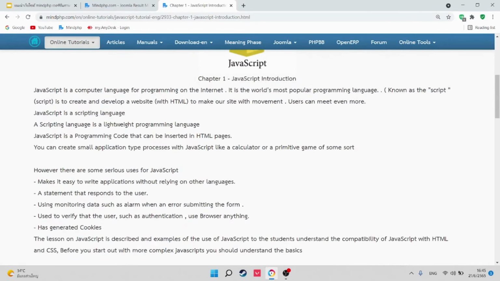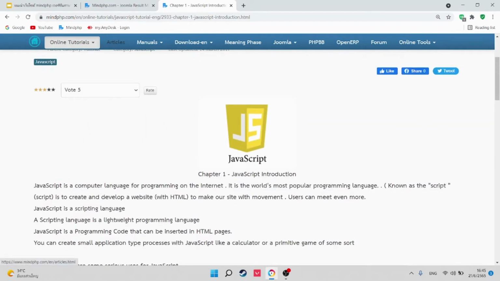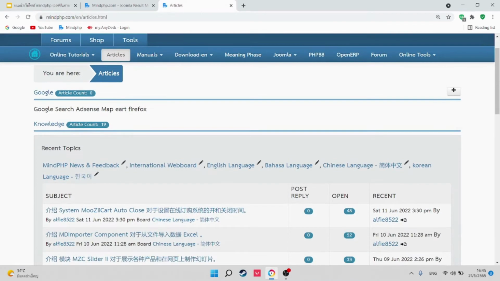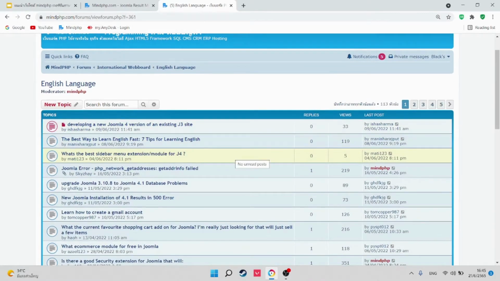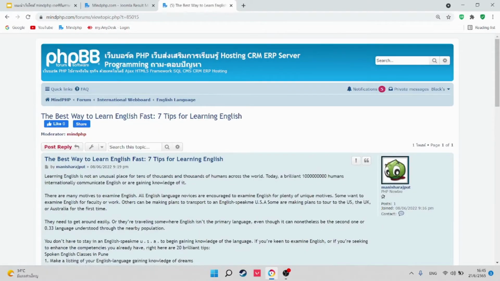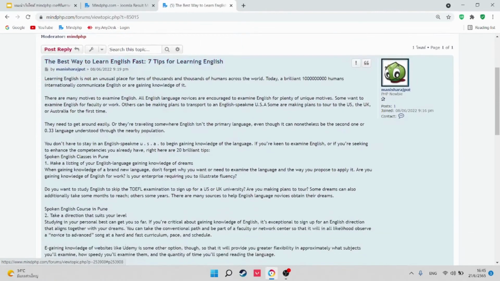After online tutorials will be a part of article here. It will be available in languages such as English language, Chinese language, and Korean language. If you are interested in English language, then you click here. It will show all about English language. For example, this one, the best way to learn English part, 7 tips for learning English. This article will discuss techniques in English practice.